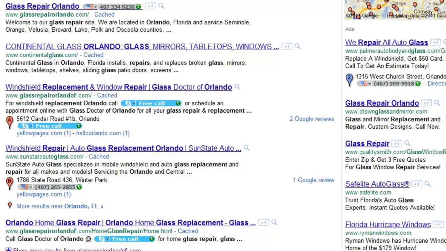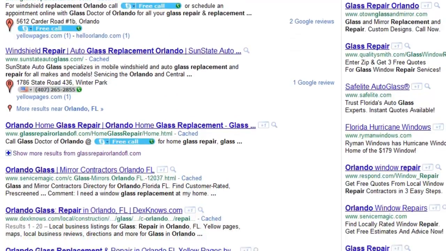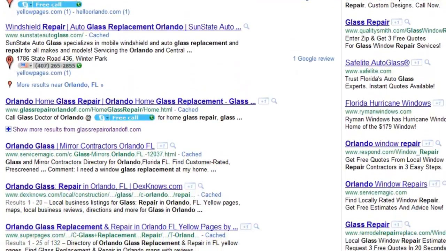Now, there's something else called aggregate websites. These are websites that feed into Google's website because Google is not the best at local, although they're getting better. Videos16 is an aggregate website. There's going to be probably 50, 60, 70 different Orlando glass repair companies, and you will be one of them. But it's better to be found here than, of course, not to be found at all.